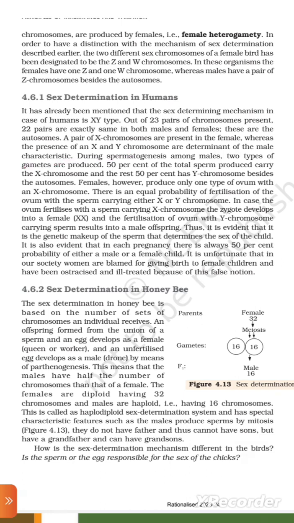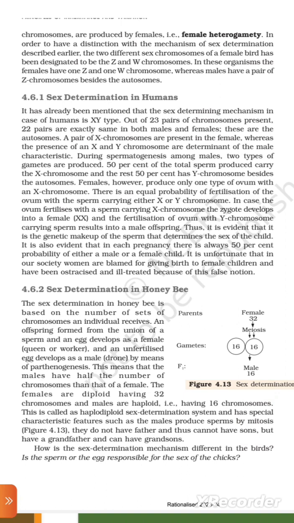During spermatogenesis among males, two types of gametes are produced. 50% of the total sperm produced carry the X chromosome and 50% the Y chromosome. Females, however, produce only one type of ovum, with an X chromosome beside the autosomes. There is an equal probability of fertilization of the ovum with a sperm carrying either X or Y chromosome.